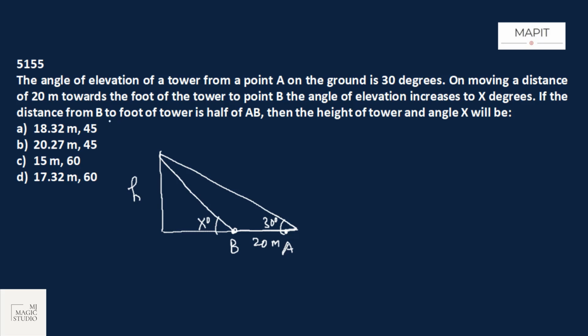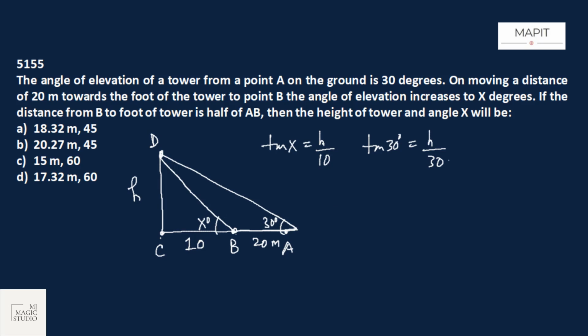If the distance from B to the foot of the tower is half of AB, AB is 20, so this distance is 10. Let me mark this as C and then this as D. Then the height of the tower and the angle will be what? Okay, if I look at triangle DCB, we know perpendicular by base equals tan theta. That means tan x degrees is equal to h by 10. And now in triangle DCA, again tan 30 degrees will be equal to perpendicular by base. Base in this case is 20 plus 10, that is 30.